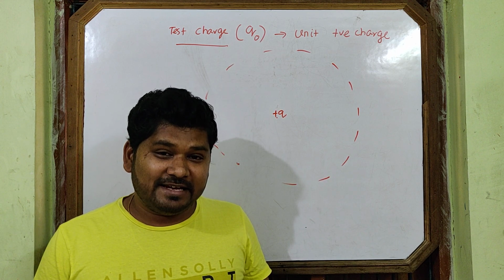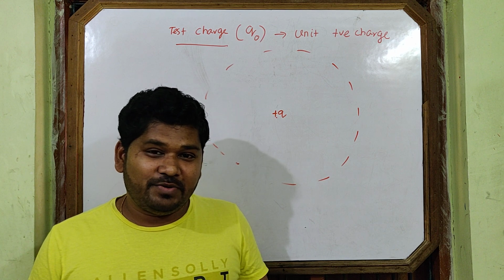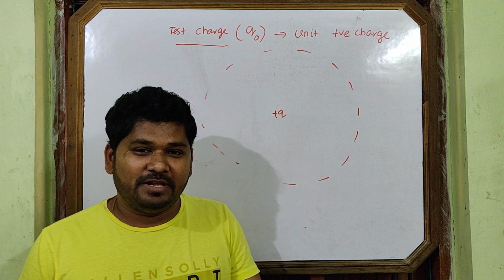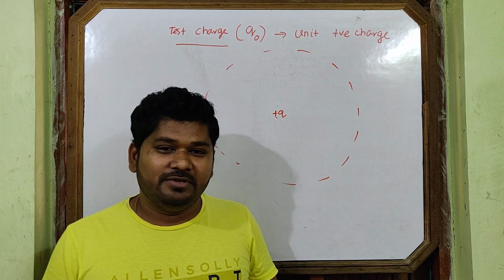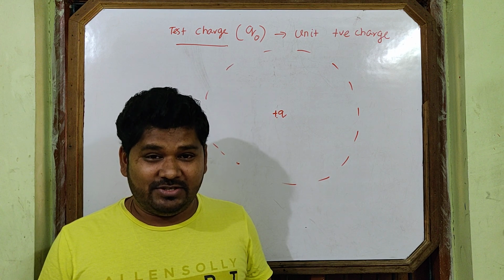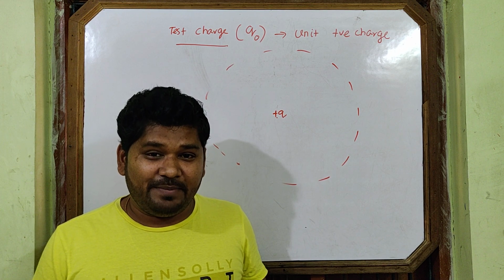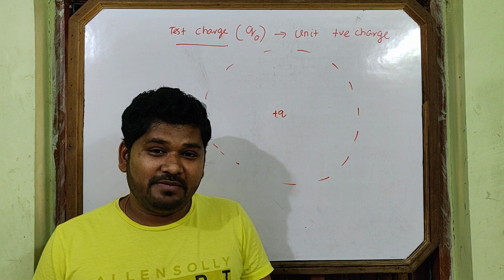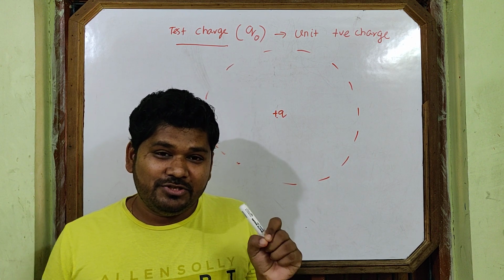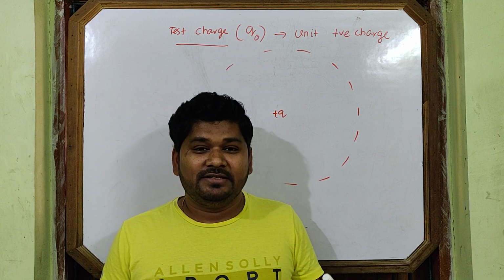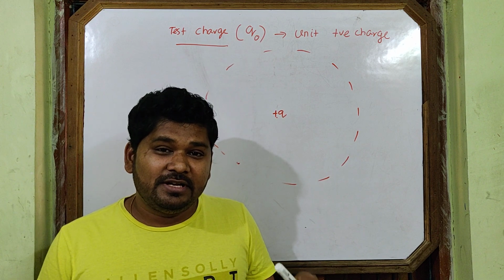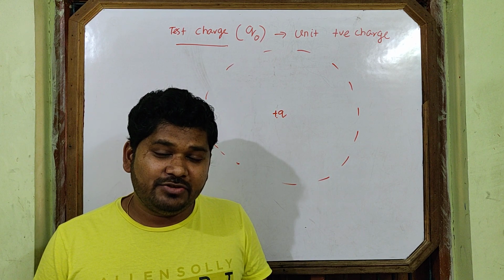If the student is taken as the test body, then from the region where the student experiences force, we can test the field of the teacher. But if we take the principal as the test body, then what happens? Then the field of the principal will be tested. So the body which we take to test the field should have negligible magnitude of charge.